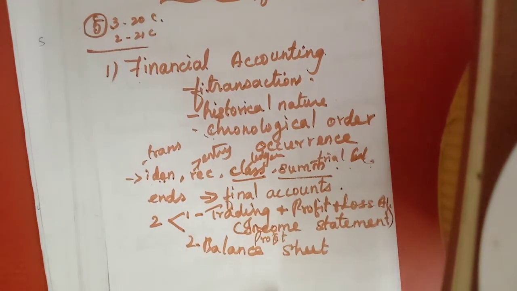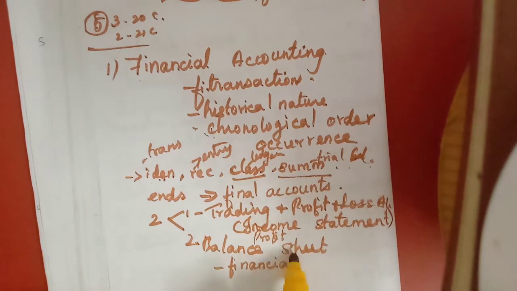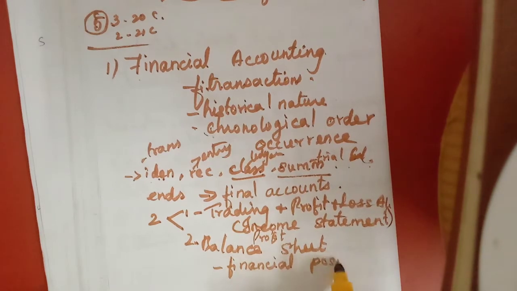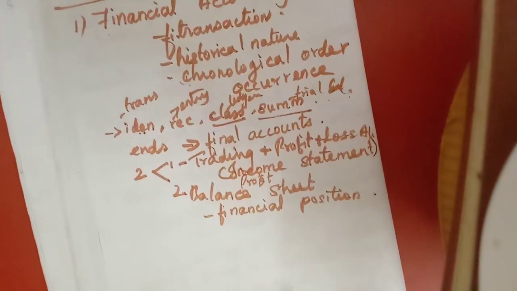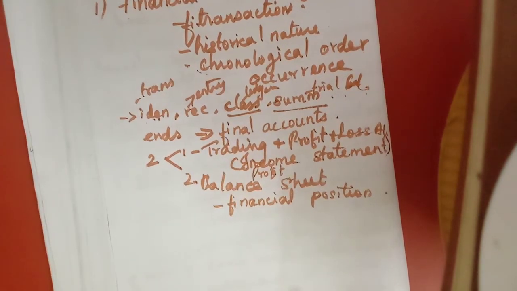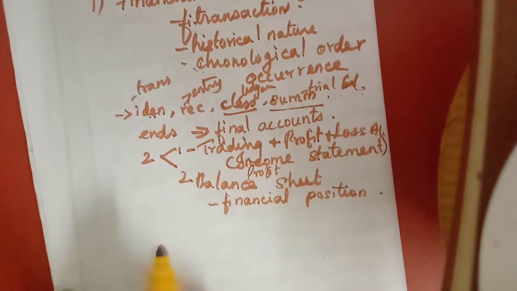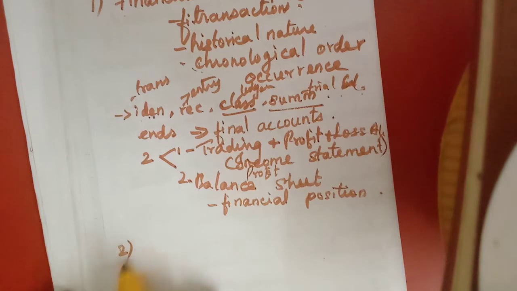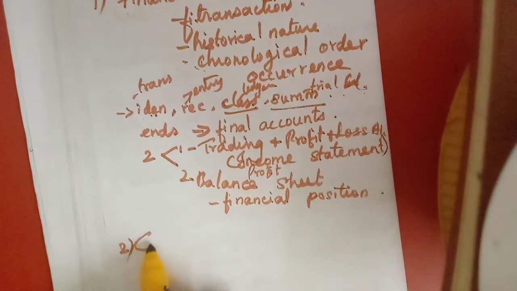From the balance sheet, we can ascertain the financial position of the business, whether it is sound. So that is called financial accounting. You might have understood. Now the next accounting is cost accounting.